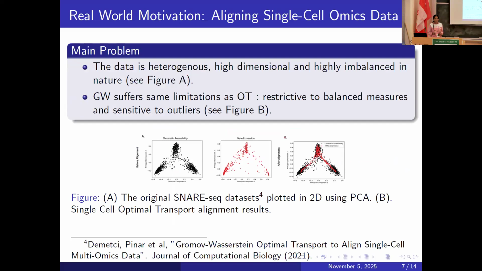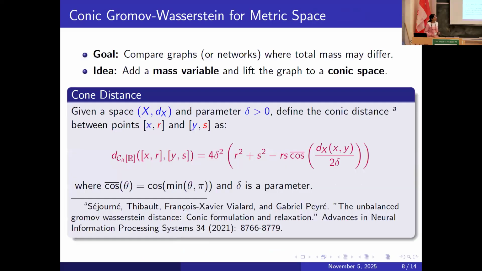But of course, there are a lot of caveats in the fact that GW distance requires probability measures which are balanced in some way, and they're not robust to outliers. So that's the motivating problem. And to circumvent this, I'm introducing a conic Gromov-Wasserstein.